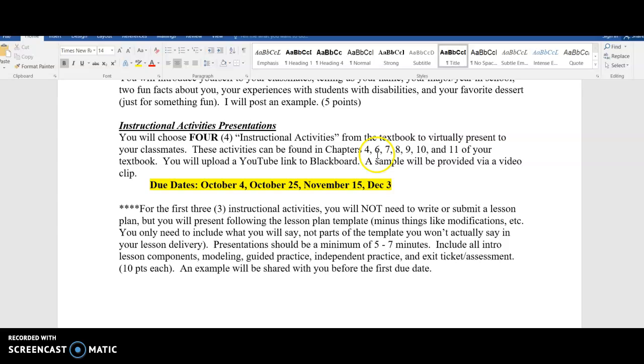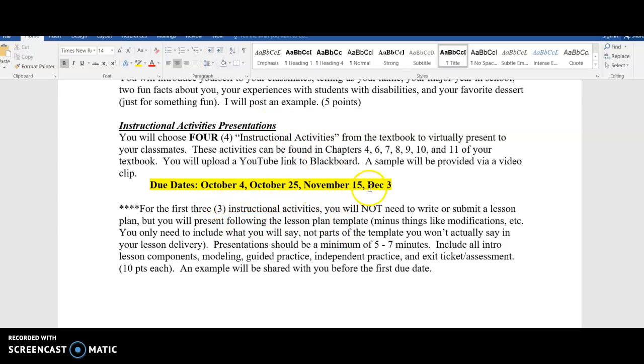Again, you can find them in your chapters, and they are actually called instructional activities, okay? There are some other ones in your textbook called, oh, I'm totally drawing a blank. They might be called strategies, but the ones I'm talking about are called instructional activities. And again, I will post a video sample before your first assignment is due. So don't get too bogged down with that yet.